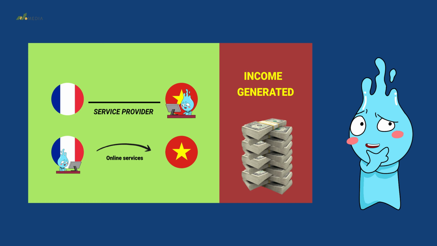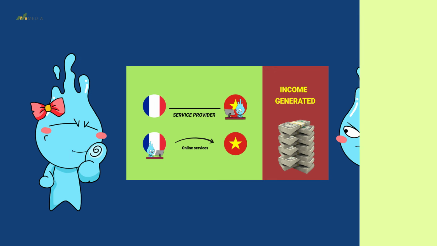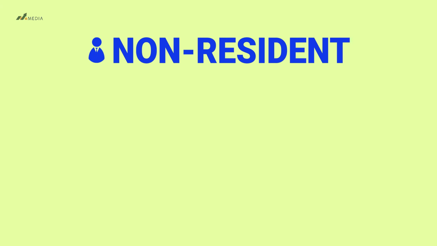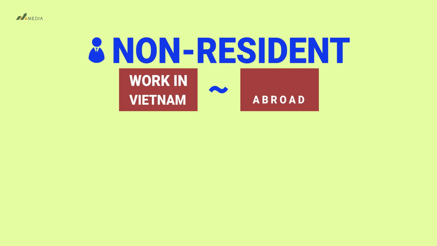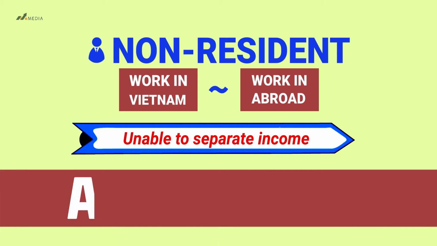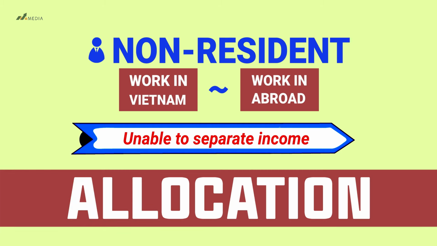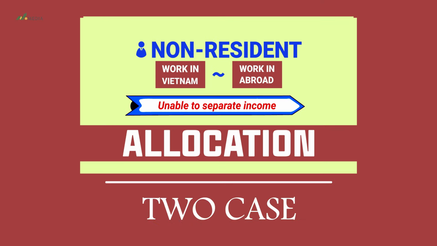So, determining the work in Vietnam is the key, regardless of the physical presence of the worker, right, Lem? Exactly. Bao is getting smarter now. There's one more thing Bao needs to note: in the case of a non-resident having worked both in Vietnam and abroad, but unable to separate income generated in Vietnam, he will have to perform allocation. To perform the allocation, there are 2 scenarios like this.